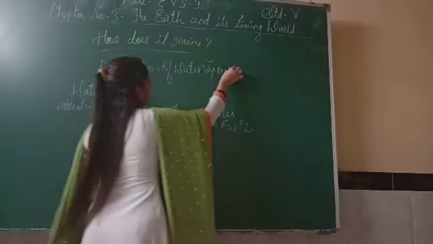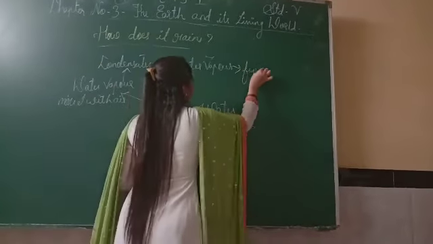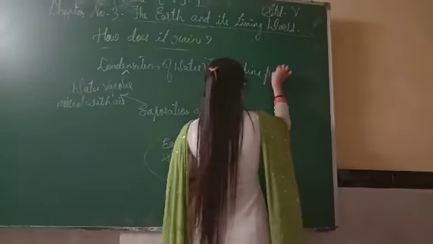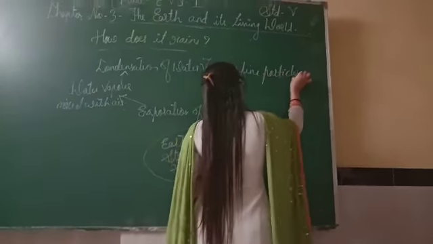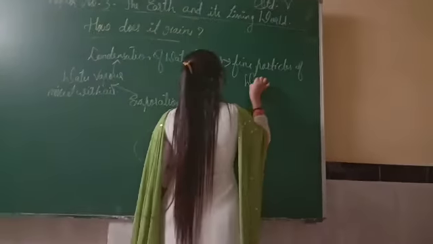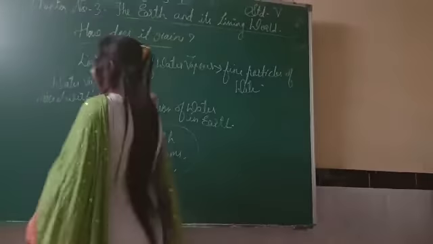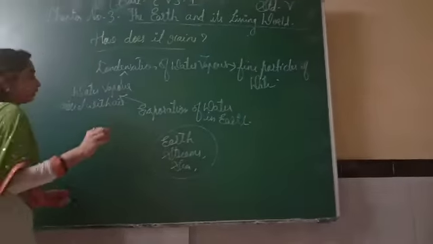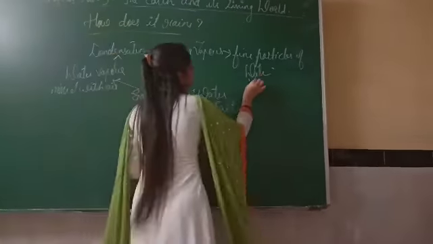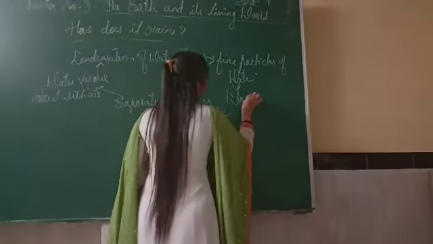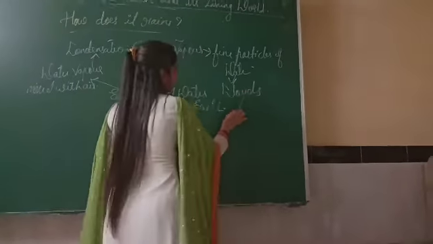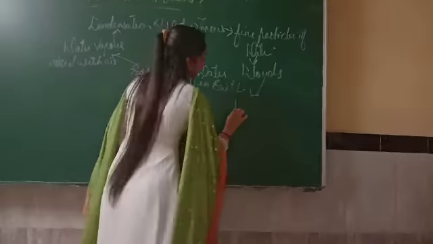Afterwards we have fine particles of water. Fine particles of water means the drops of water which we have. Afterwards this water changes into clouds, and then again those clouds change into rain.